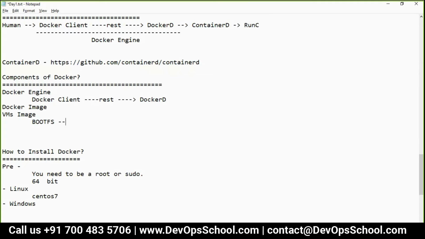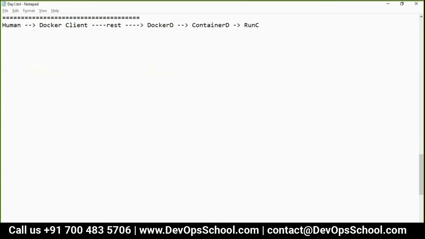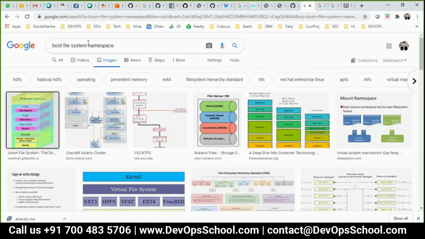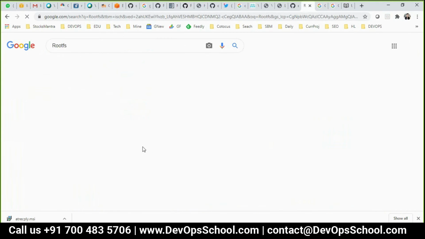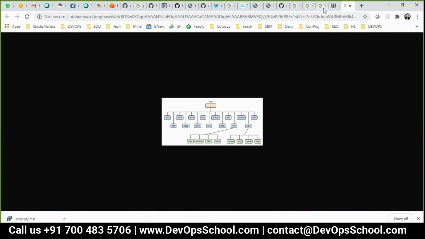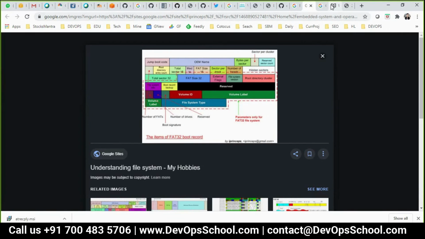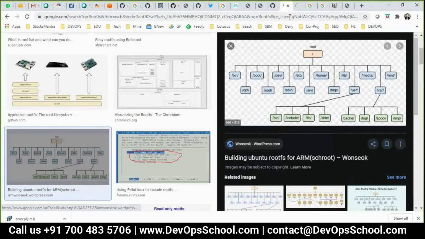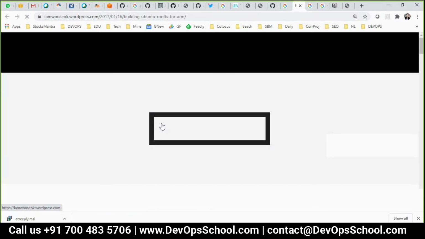But on top of that boot file system, you have a root file system. Understand that? So what is a root file system? Have you seen this stuff, this data, anywhere? Look at this.